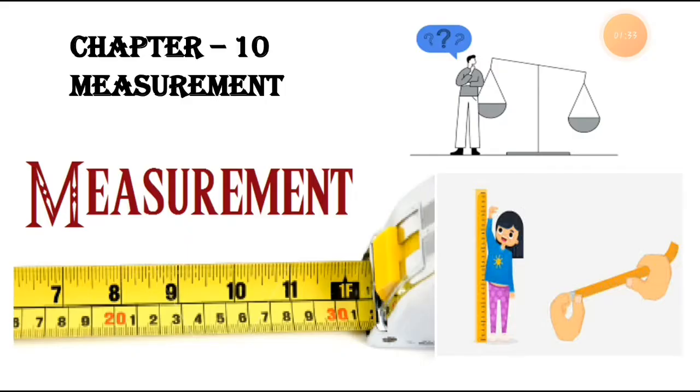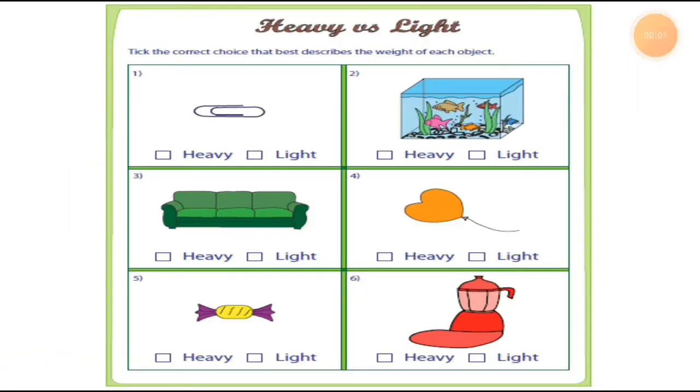Okay. So chapter number 10, the measurement. We are continuing this chapter now, and as you know students, we always do a revision of the previous lecture first. So let's start with the revision of the previous topic, the weight worksheet. After completing that revision, we are going to today's new topic. So here is the revision of the previous topic. So dear students, now the revision of the previous topic is complete, right? So let's start today's topic.